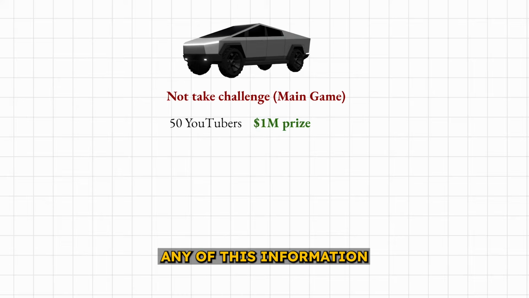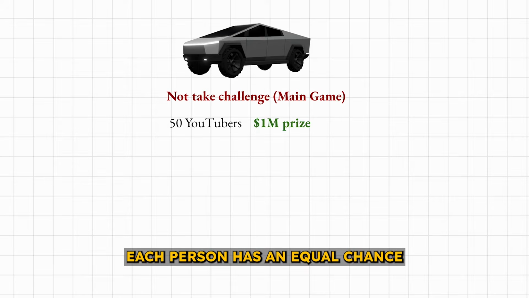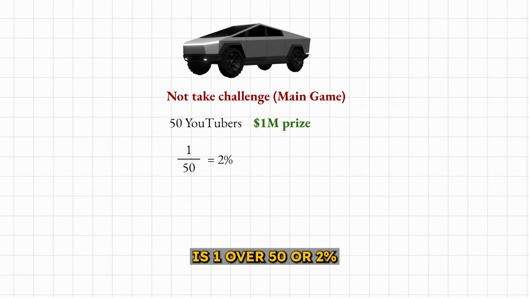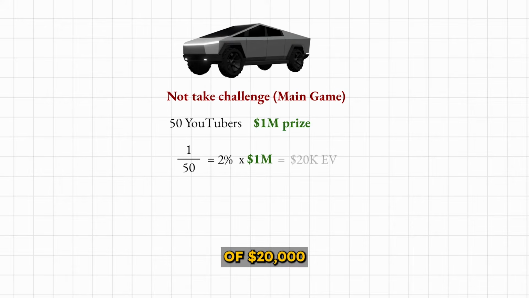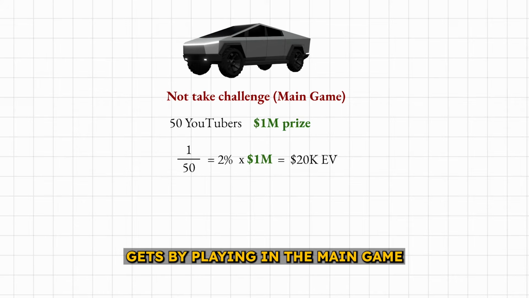And so absent of any of this information, each person has an equal chance of winning the money, so the probability of winning is 1 over 50, or 2%. You can multiply 2% by the prize of $1 million, which gives you a positive EV of $20,000 that Mark Rober, as well as every other YouTuber, gets by playing in the main game.